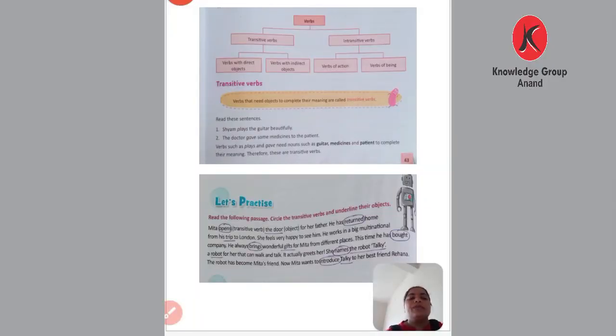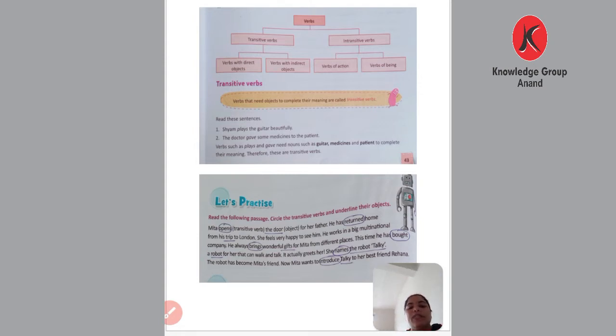So dear students, now let us go to the exercise that is on page number 43. So verbs we learned: transitive and intransitive. Transitive verbs have two types, verbs of direct object and verbs of indirect object. And intransitive verbs have two other types: verbs of action and verbs of being. Intransitive verbs do not need an object to complete the meaning of a sentence.